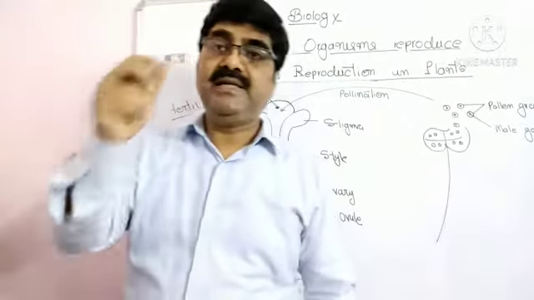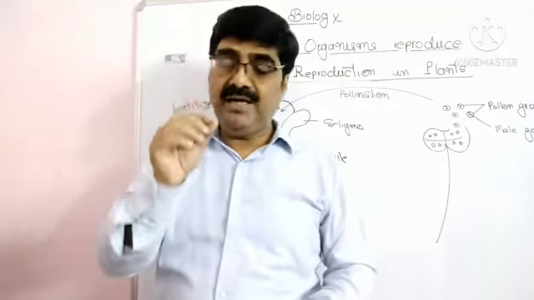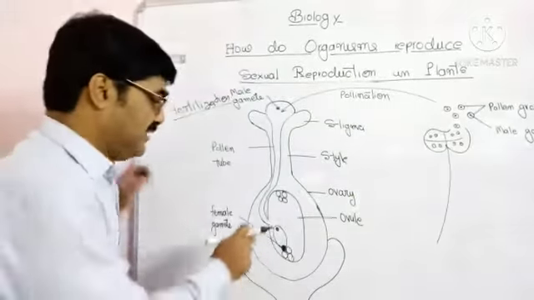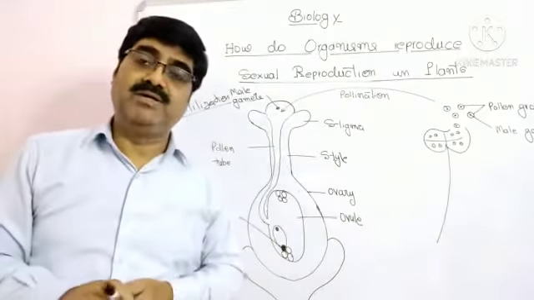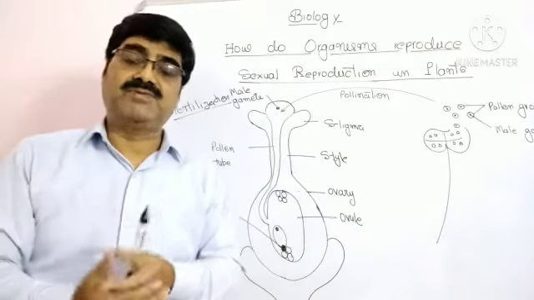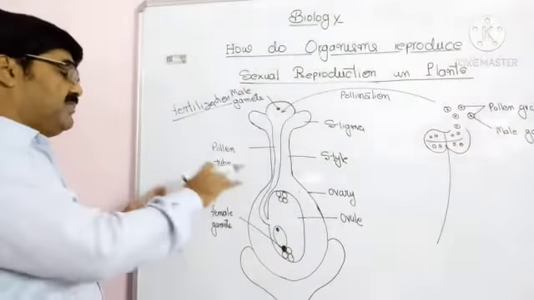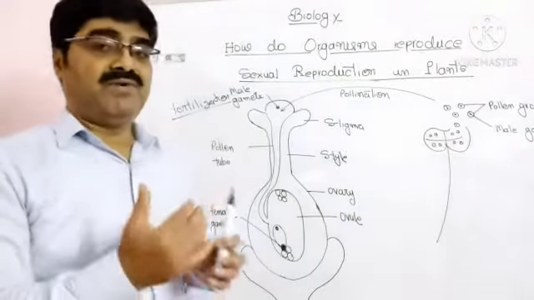So what is fertilization? Fertilization is the process in which the male and female gametes fuse to form a zygote. Here they fuse to form a diploid zygote in which the number of chromosomes gets doubled. Okay, so this is the process of fertilization. Now some changes take place after fertilization.